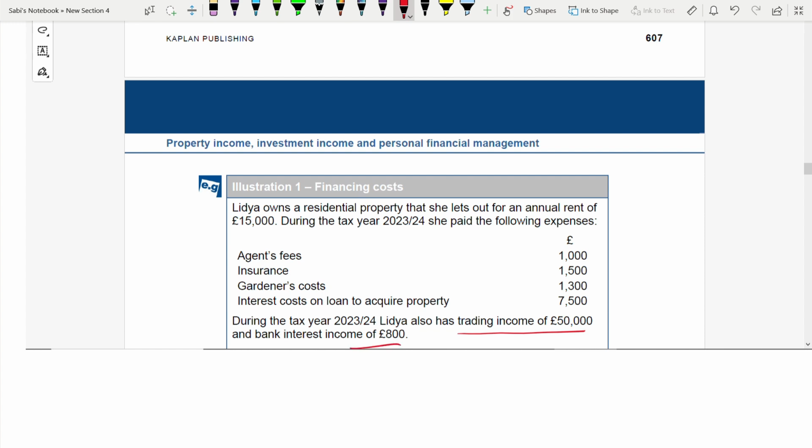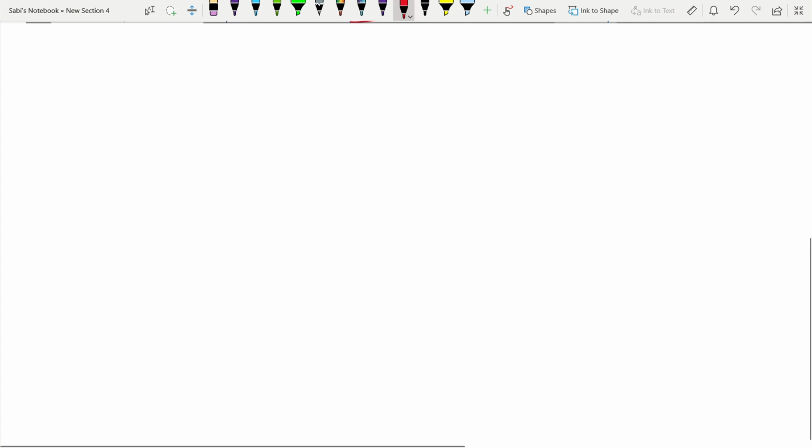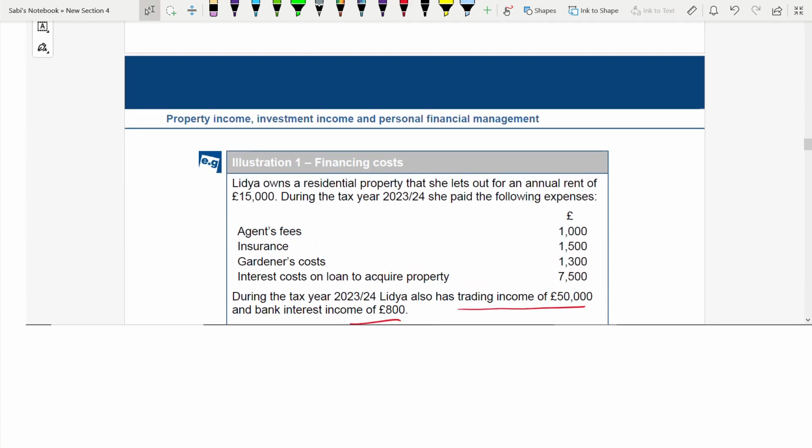You have to calculate the income tax liability. The question, I think, is not copy pasted here, but the requirement is you have to calculate income tax liability. This is the requirement. That also after the reliefs, if you have any.